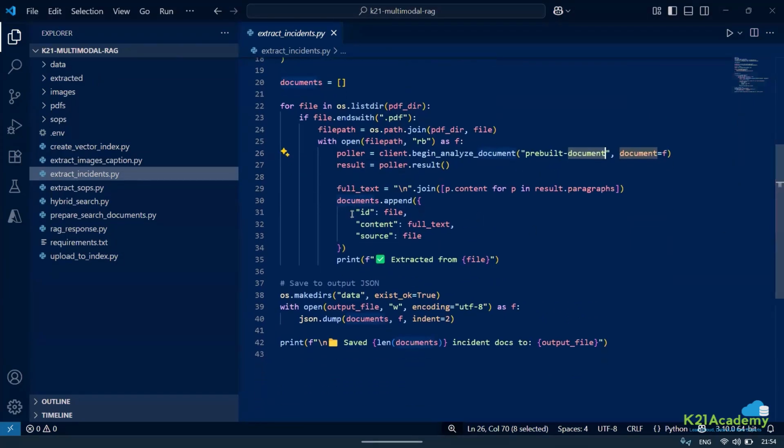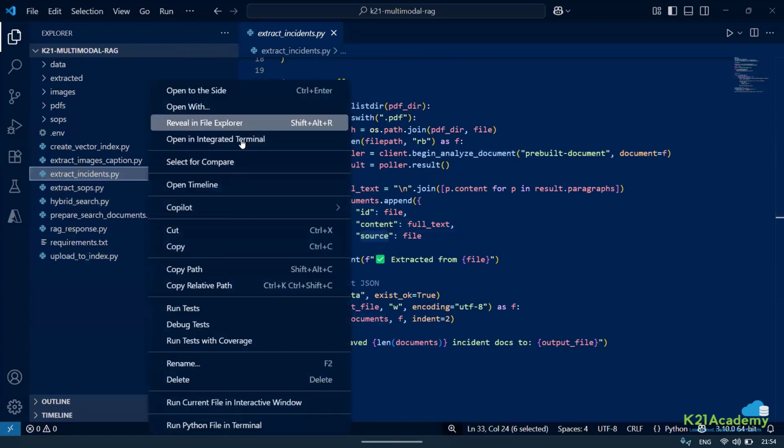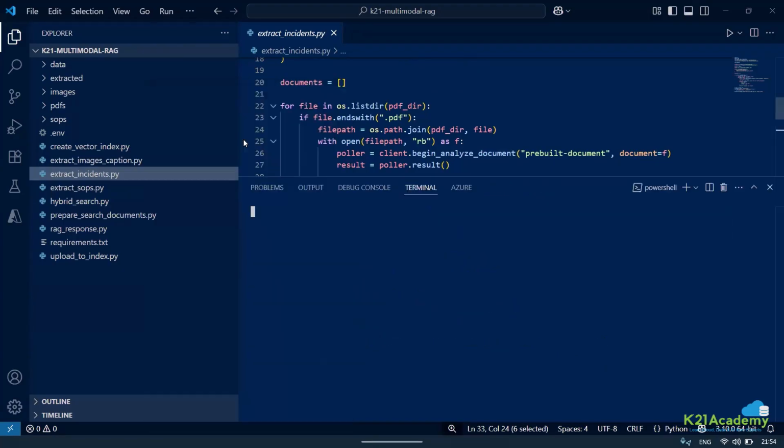Then again I'm appending it as ID, content, and source. If we want, we can remove one of them because it is a duplication, but we at least need the ID. I'm keeping the ID as the file. But if you want to generate a random UID, you can do that.